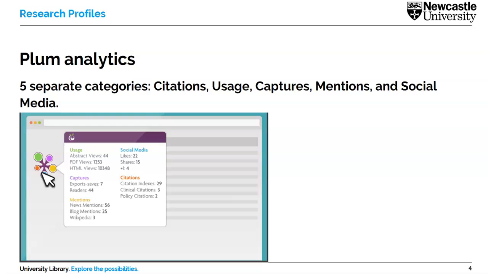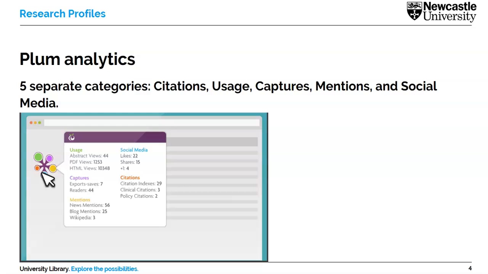So hopefully I've given you a bit of food for thought on why altmetrics are important alongside their more traditional counterparts, countermetrics as it were. Just to give you a bit of an introduction to the most common platforms or types of altmetric that you might see in use. You might have seen it already. There are two main contenders that we refer to.